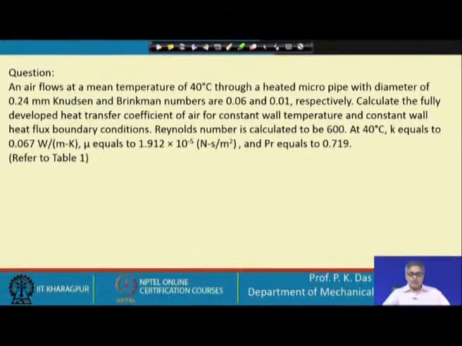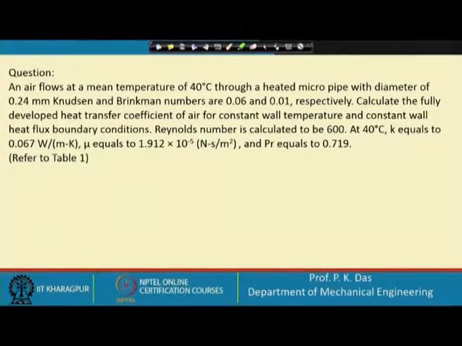Reynolds number is calculated to be 600 at 40 degrees Celsius for these conditions. k is 0.067 watt per meter Kelvin, the conductivity of the fluid. Mu equals 1.912 into 10 to the power minus 5 Newton second per meter square, the dynamic viscosity, and Pr equals 0.719. Additionally, these values have been given, and one table has been given also. The table is there in the next slide.